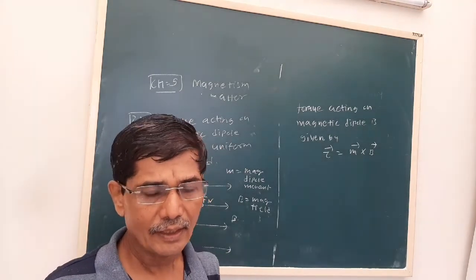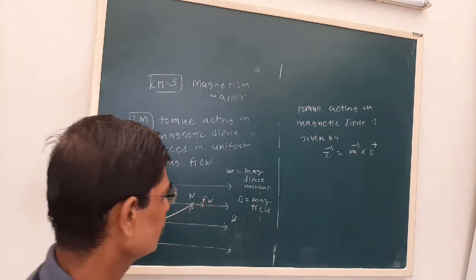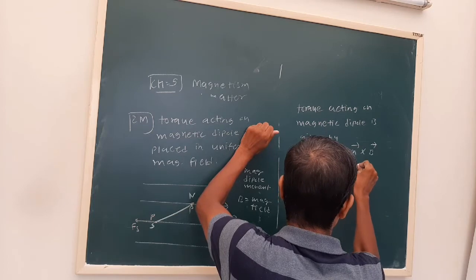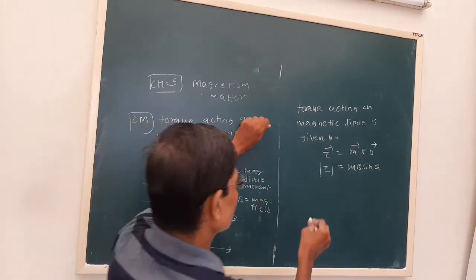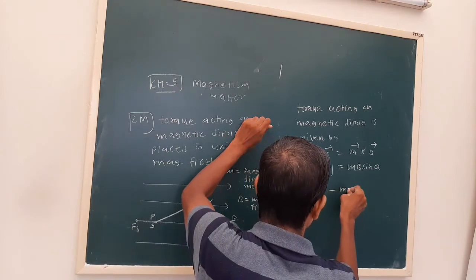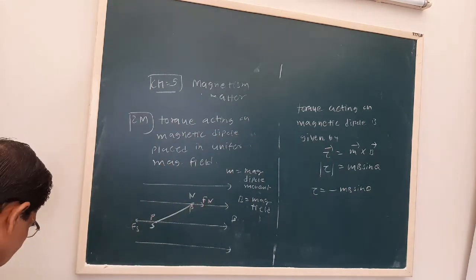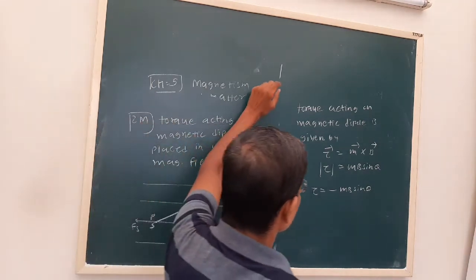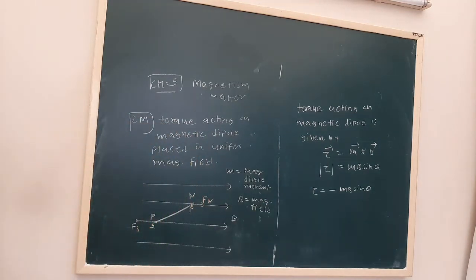If I rotate it and leave it, there will be a restoring torque. So the torque value is mb sin theta, but here there will be a restoring torque, so torque is equal to minus mb sin theta. The negative sign is due to the restoring torque.